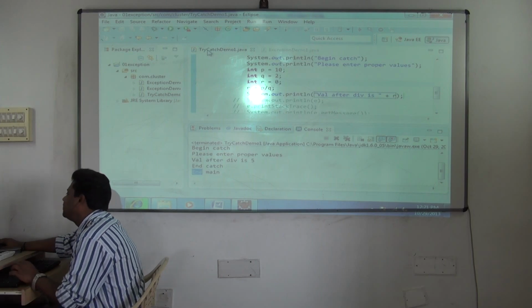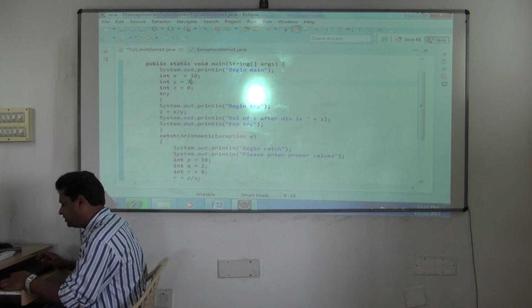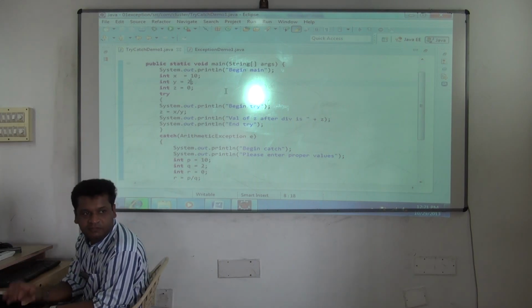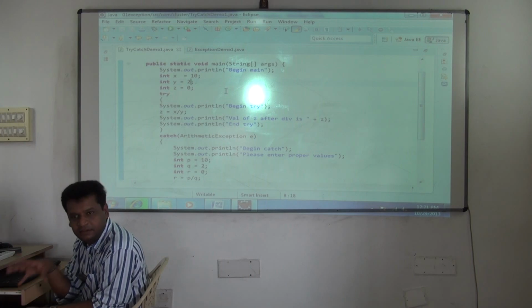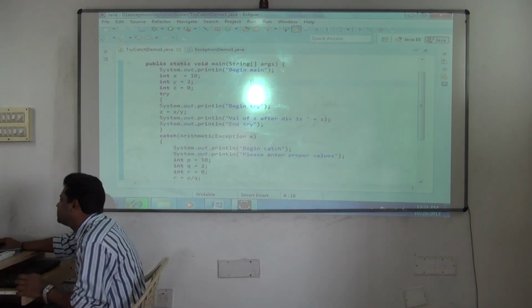Clear? Now, by chance, if he has entered proper values in the beginning only, 10 and 5 or 10 and 2, some value like this, the catch block will not execute. Only if the exception occurs, then catch will execute. Else it will not execute. Understood? Now very simple. See here.